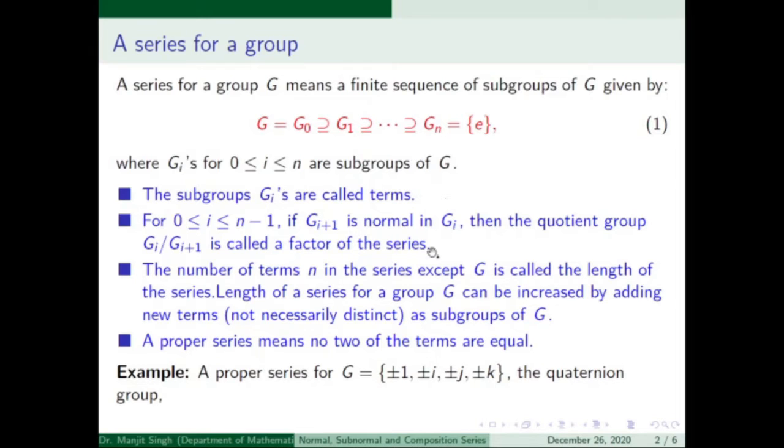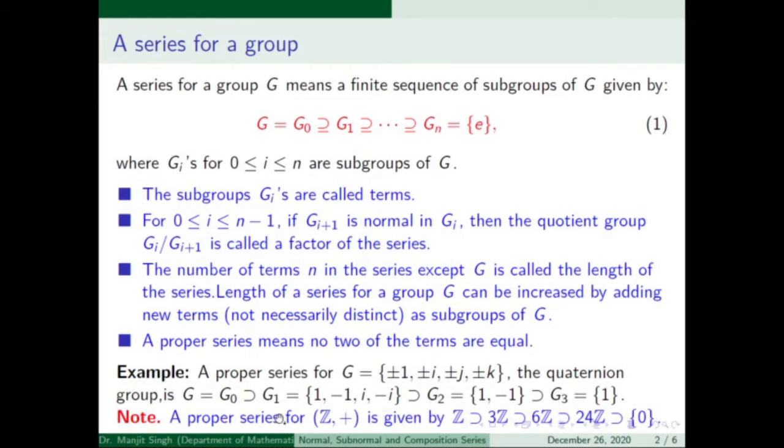There is an example of a proper series of a quaternion group. If we take G0 as the quaternion group G, then G1 is a normal subgroup of G0 and G2 is also a normal subgroup of G1, and in this way you see that this series is a proper series for group G.